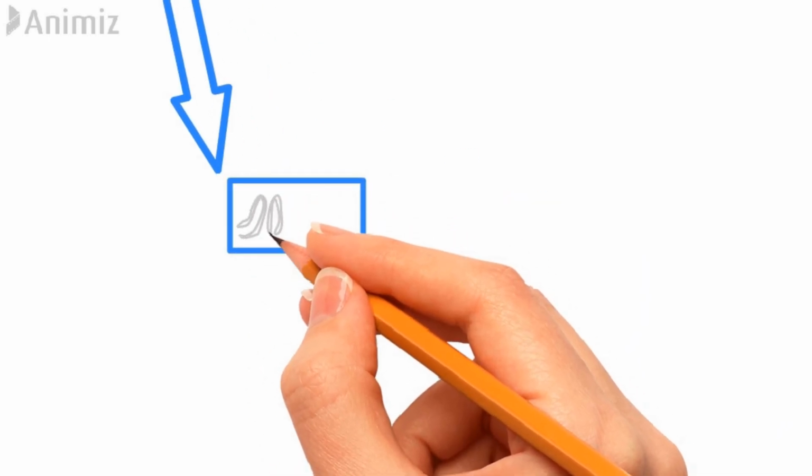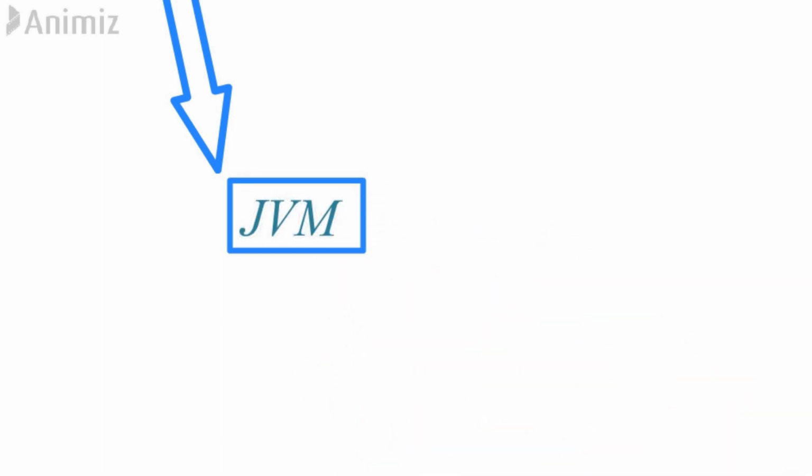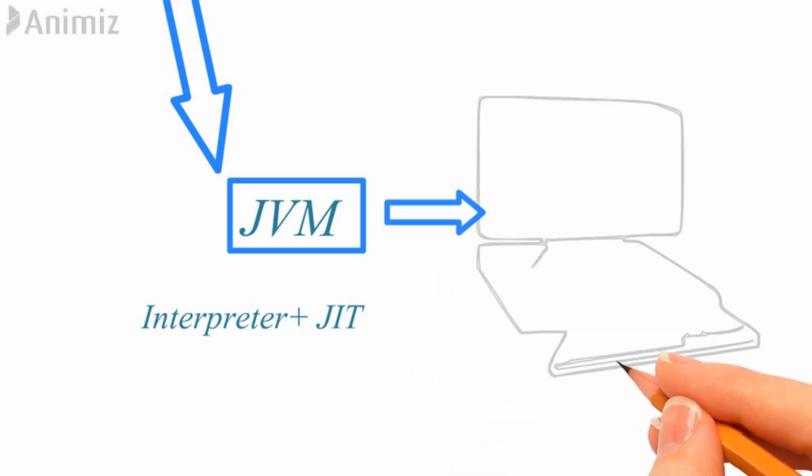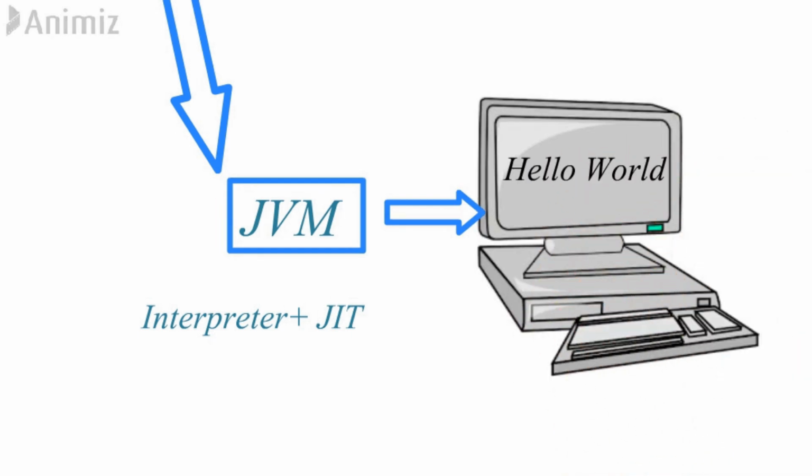In the next video we'll learn in detail how the JVM works, but just understand that we provide this .class file to the JVM. JVM consists of an interpreter and a JIT compiler. It takes a .class file as input, checks it, and generates output and displays it on the monitor. So this is a simple procedure of how it works internally.